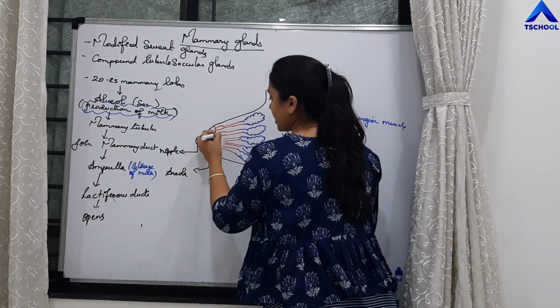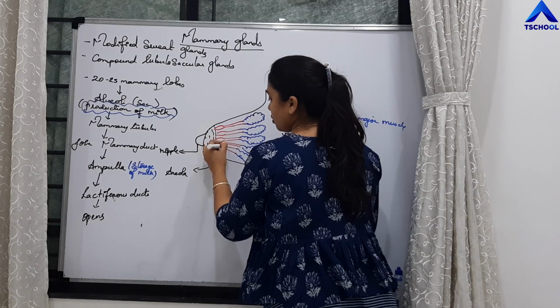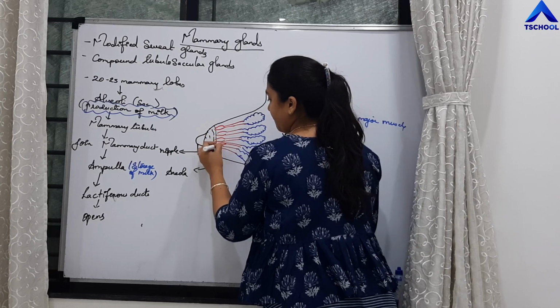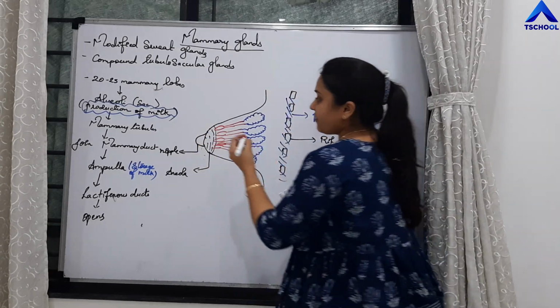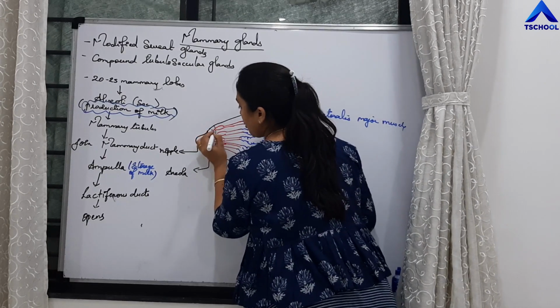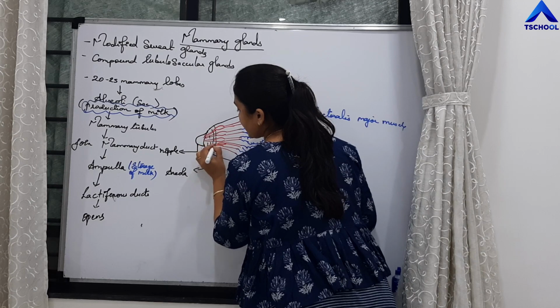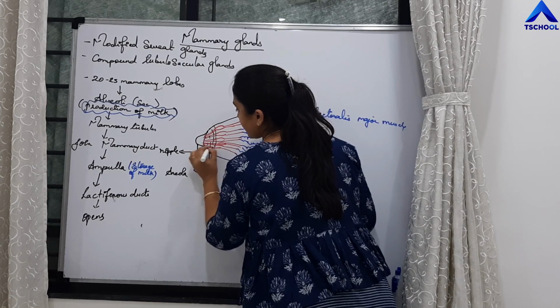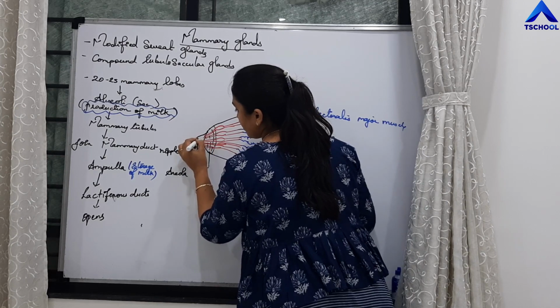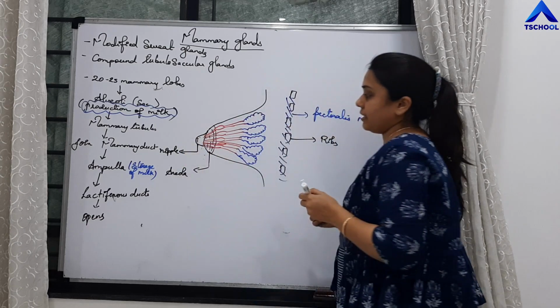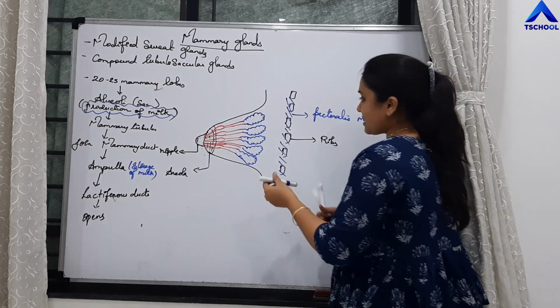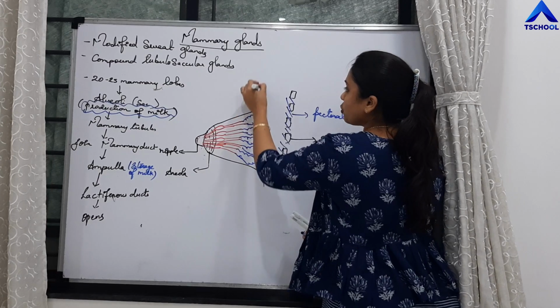So these are the enlargement of the mammary ducts. Those are called as ampulla, right? And finally, they open outside through the ducts. Those ducts are called as lactiferous ducts, and they open outside through the opening. This is clear? So these are mammary lobes.